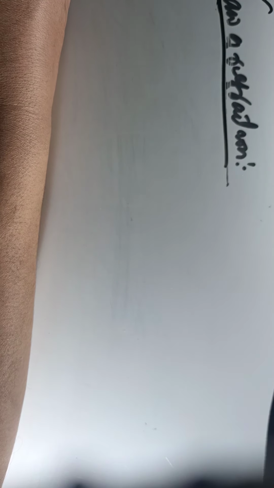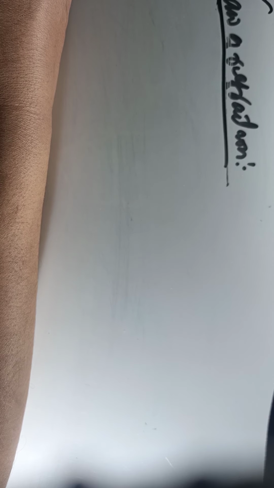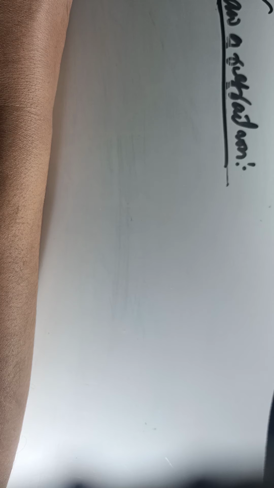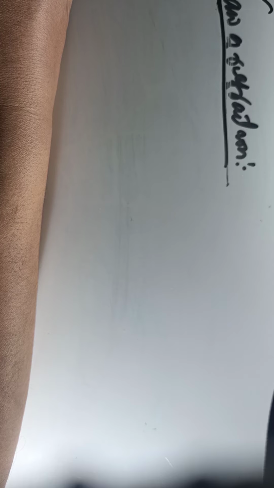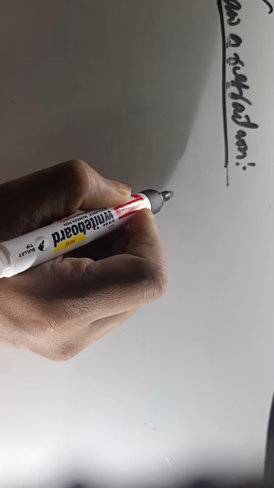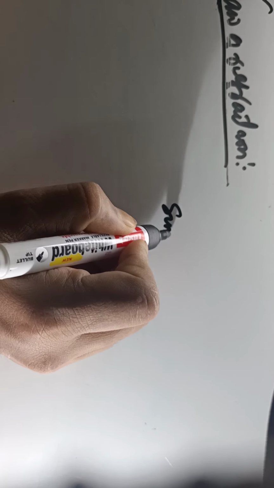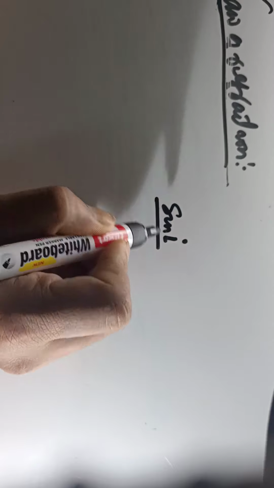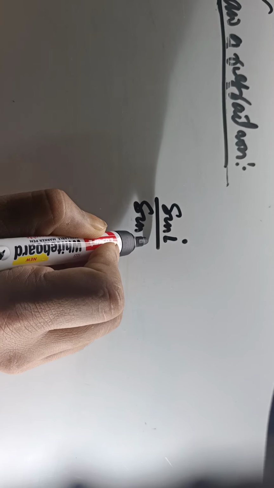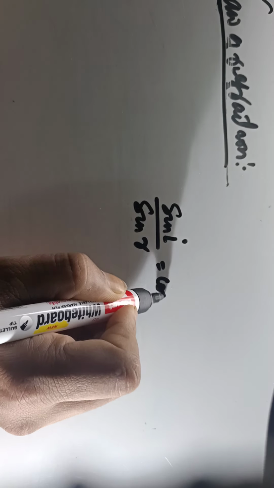The ratio of sine of angle of incidence to the sine of angle of refraction is a constant for the light of a given color and for the given pair of media. This is also known as Snell's law of refraction, right? So what they are saying is the ratio of sine of angle of incidence to the sine of angle of refraction is constant.